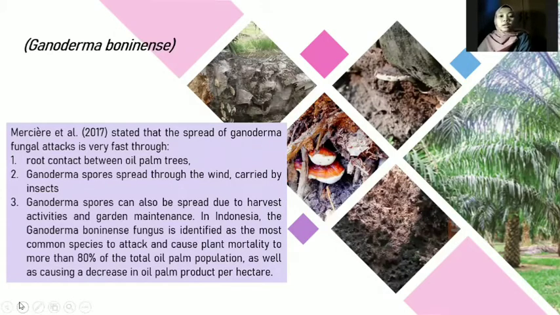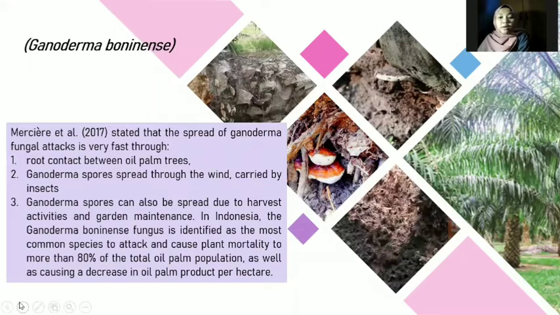Merciers et al. state the spread of Ganoderma fungal attacks is very fast through, first, root contacts between oil palm trees. Second, Ganoderma spores spread through the wind carried by insects. The third, Ganoderma spores can also be spread due to human activities and garden maintenance.